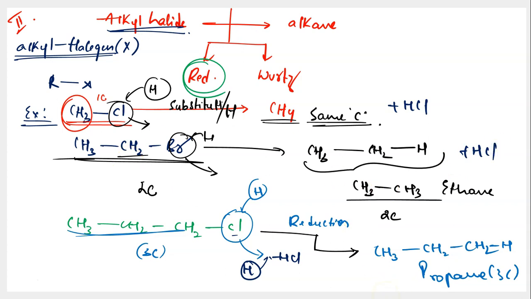And the second point that you need to know is, where are you getting these hydrogens from? You have displaced chlorine using 1 hydrogen. Then you have combined the displaced chlorine with the second hydrogen. Where did you get these 2 hydrogens from? You are adding those 2 hydrogens. So this reduction is employed by hydrogen. That's why you call it reduction, in fact. So you are using hydrogen, H2. But as you know, whenever you use H2, you need to be using a catalyst also, right? So you will be using a catalyst. And the suitable catalyst for reductions or use of hydrogen is nickel, palladium or platinum.